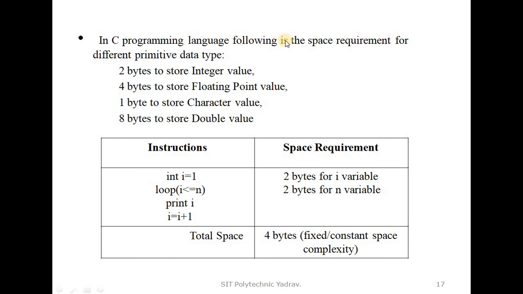In the C programming language, the following is the space requirement for different primitive data types.